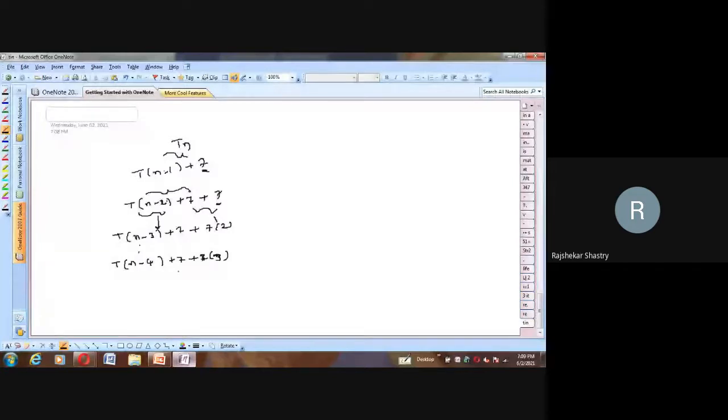It will go like this, and the time will come where it becomes T of 1 plus 7 times n minus 1. Because n minus 1 times will be vanished, one time will be left, and that one time will become T of 1. This is the substitution method of solving the recursive equation. Now it will become 7 times n minus 1 plus T of 1, the base case, which is equal to 3. Therefore the total time is 7n minus 7 plus 3, roughly minus 4. This is the number of primitive operations of the recursive algorithm.